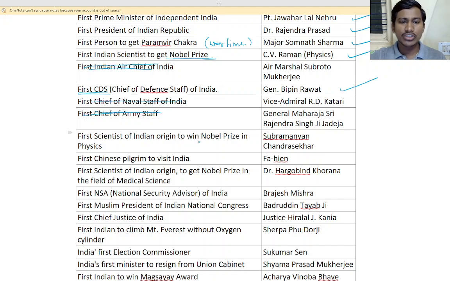First scientist of Indian origin to win Nobel Prize in Physics. Subramanian Chandrasekhar. Indian origin, so we don't need this. Okay. So that is more than enough. So next is C.V. Raman. That is of India. C.V. Raman is from India, but Indian origin means someone who was born in India but went to another country for studies or to work and stay. Okay, Indian origin it is.